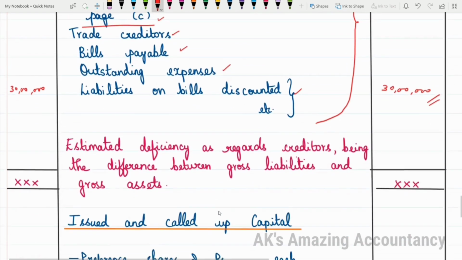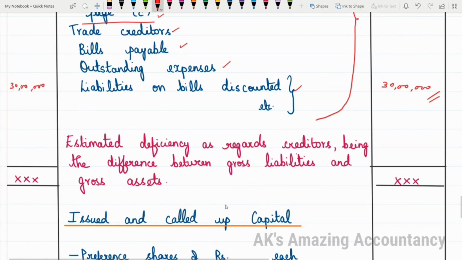What will be the deficiency? The deficiency will be 25 lakhs minus 30 lakhs, it will be 5 lakhs. How will you call this? This will be called as estimated deficiency. Why do you call it as deficiency? Because it is coming in negative. This amount is coming in negative actually. Okay, 25 lakhs minus 30 lakhs, it is a negative.